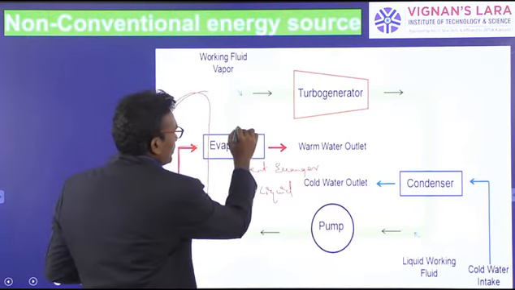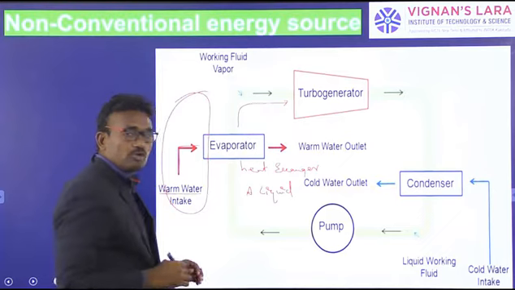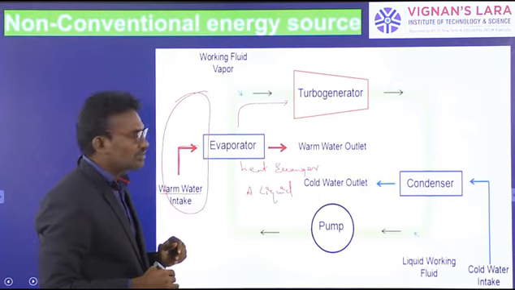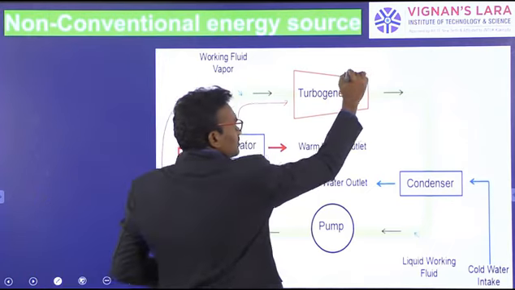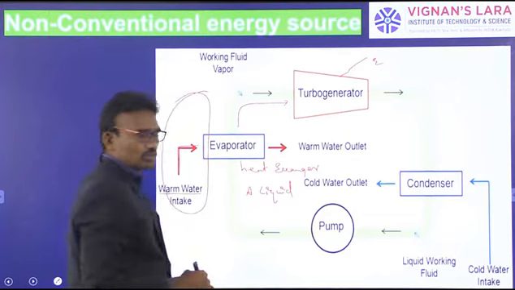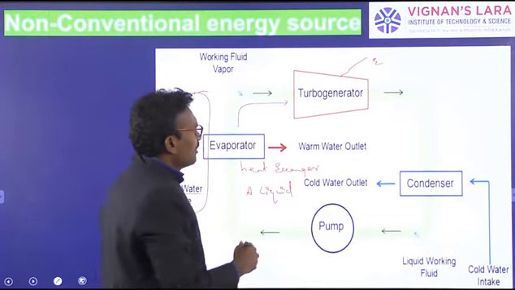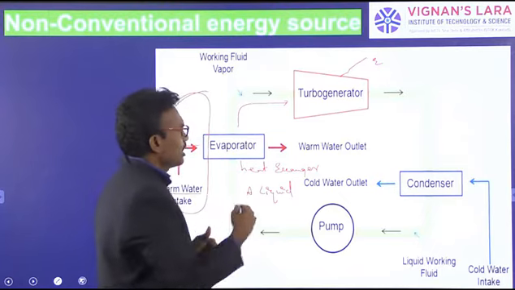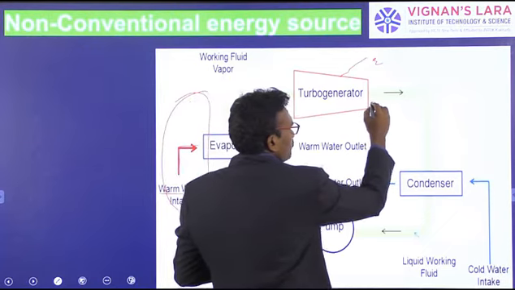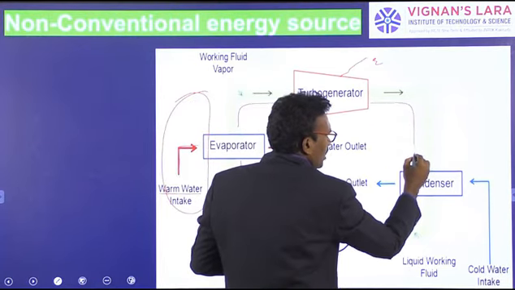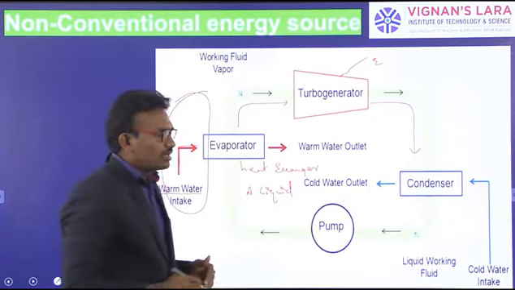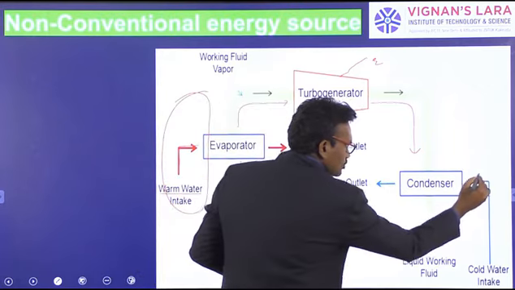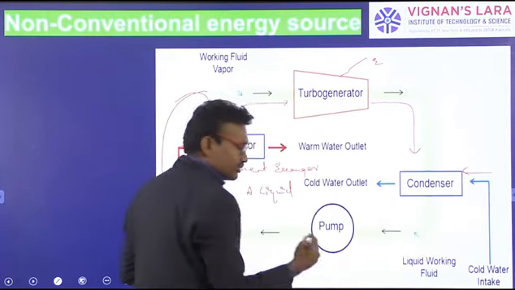The ammonia vapors pass into the turbo generators to produce electricity. After rotating the turbines, the same vapors of ammonia are transferred to the condenser, where cold deep seawater is used.